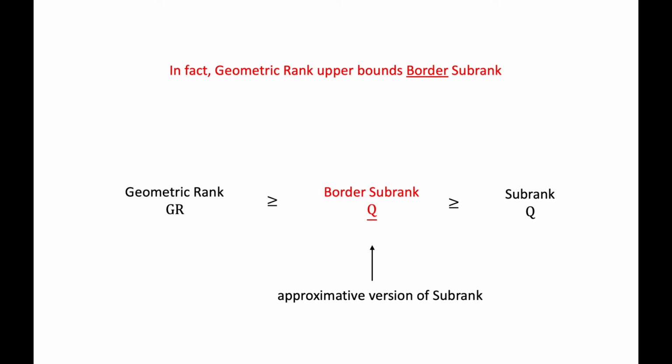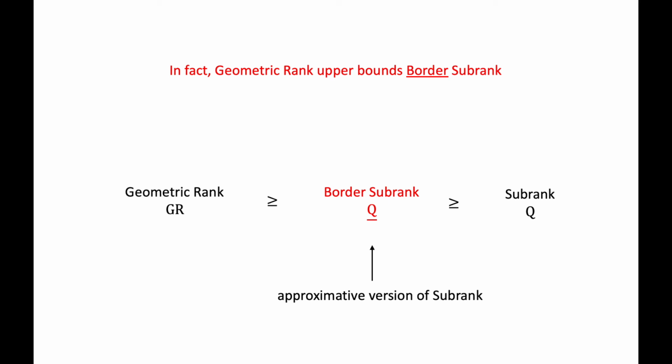The border subrank, denoted by Q bar, is the approximative version of the subrank. Whereas in the subrank, we're looking for the largest diagonal tensor that's smaller than t, in the border subrank, we are looking for the largest diagonal tensor that's approximately smaller than t.